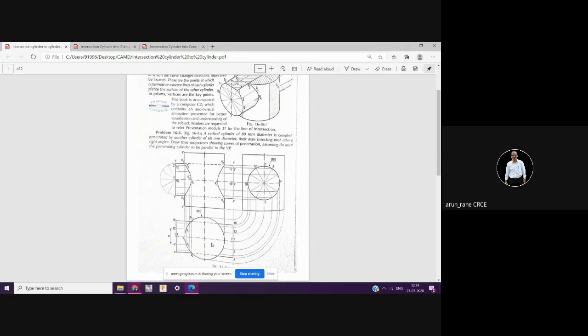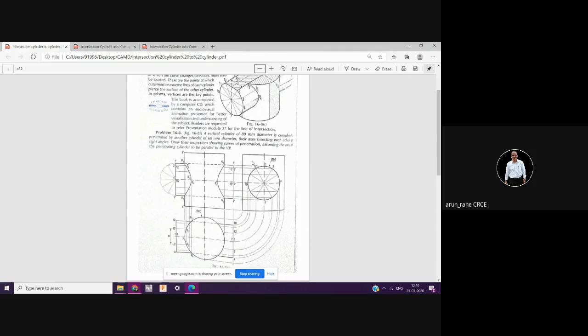Most of the students in the earlier assignment had not mentioned front view, top view. One or two students have shown the symbol for first angle of projection. So please do not repeat that, otherwise you will lose 1 mark for this mistake. Now this is your front view.